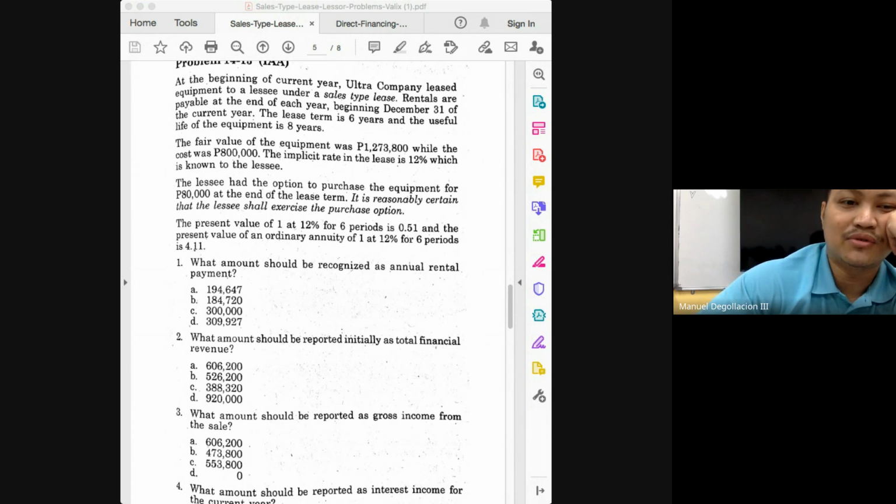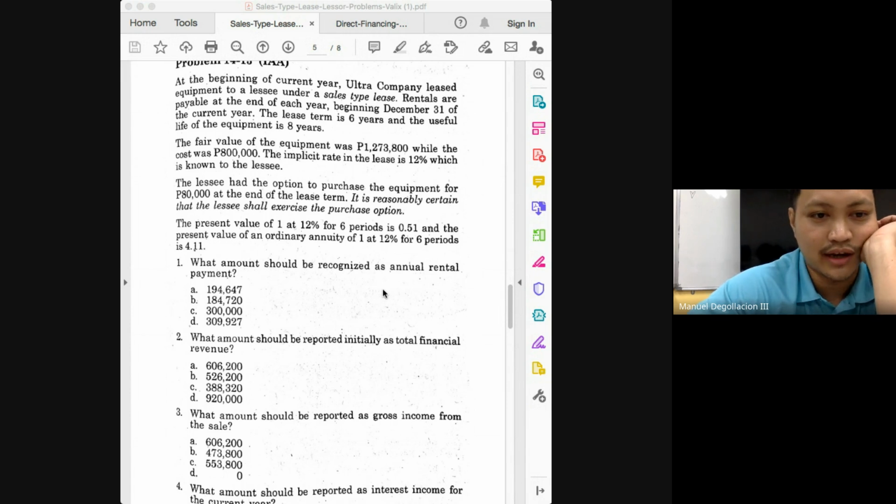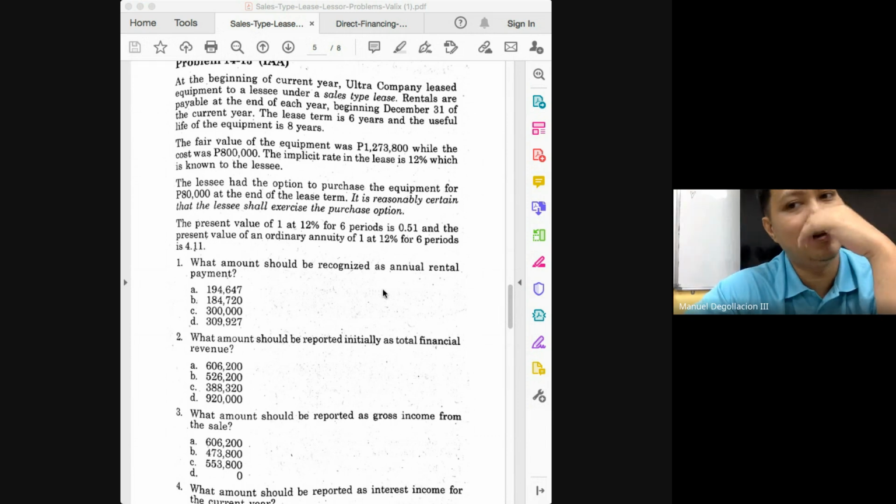Is it the 309,927? Again, our answer would be 300,000. Now, to answer the second question, what do we need to do? We'll have to determine all our receivables. And what will be our receivable? The 300,000, which we'll receive every year for how many years? 6 years. That will give you 1,800,000.